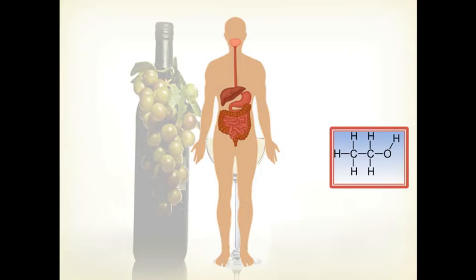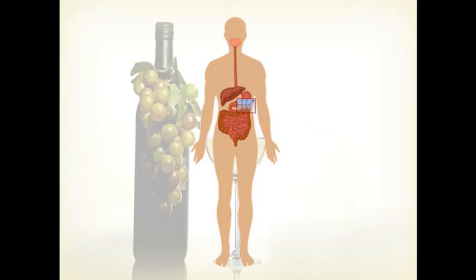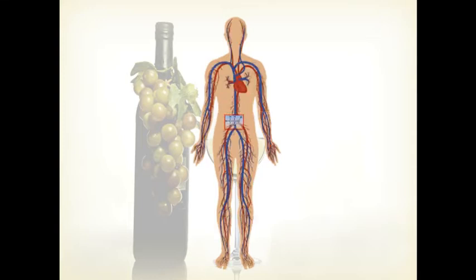So ethanol gets into our system usually by drinking, and small amounts get absorbed through our mouth and through our stomach, because there is mucous tissue which also absorbs the ethanol, but mostly it gets transferred into our intestines, and from there it gets absorbed into our bloodstream. You can see the bloodstream here, and through the bloodstream it gets all over our body, including our brain, which causes the sedative effects.